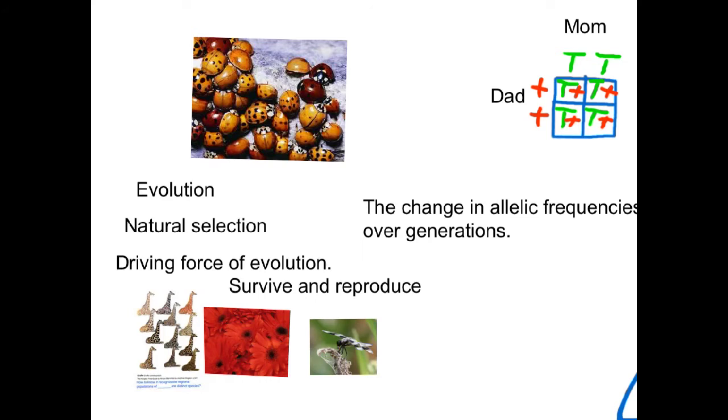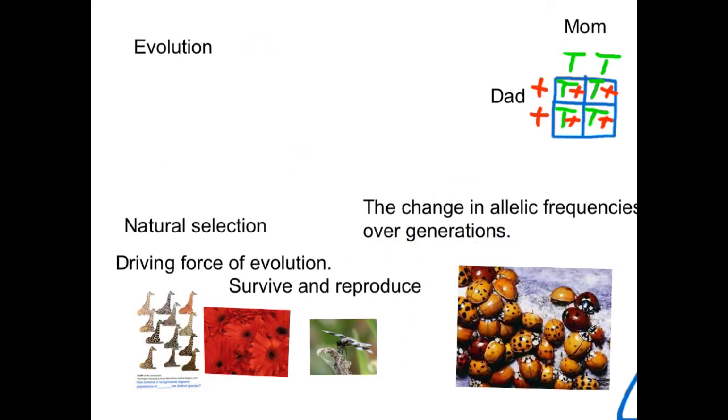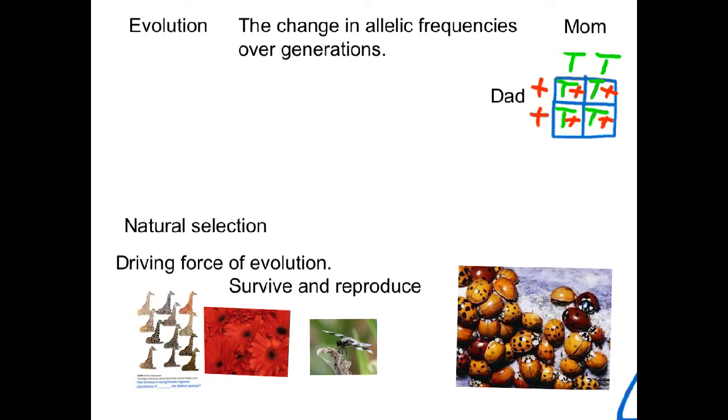So now we can look at what evolution is. And evolution is the change in allelic frequencies over generations. Remember, these alleles are the different parts of a gene that you get from mom and dad.